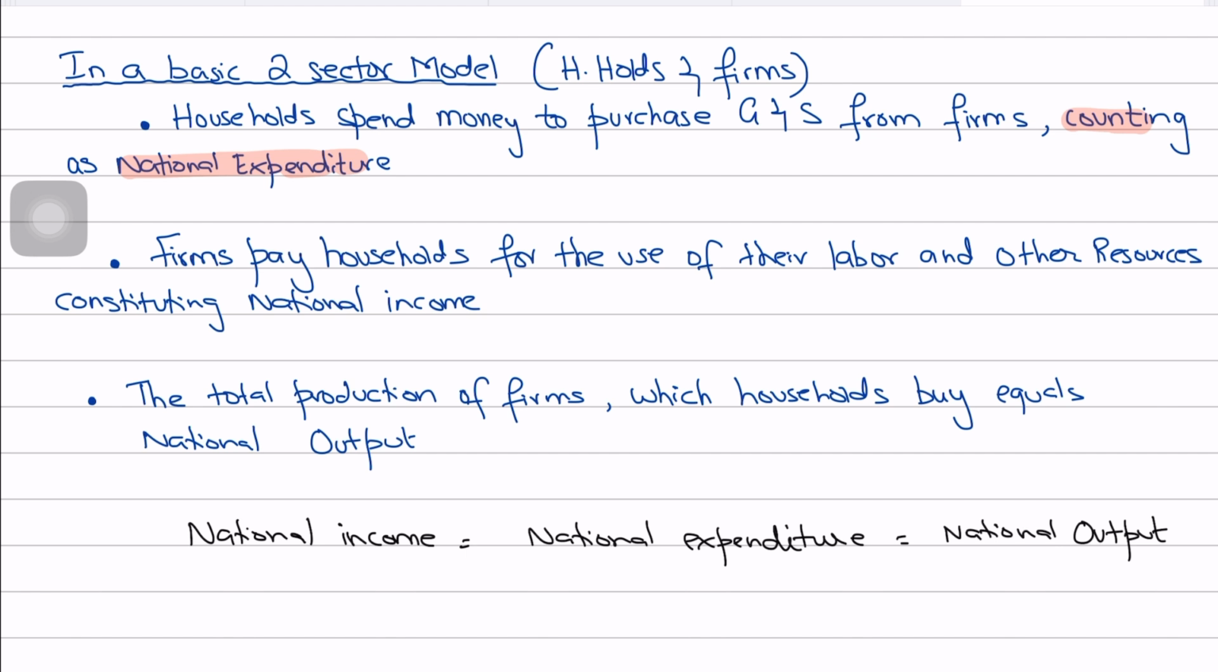If this is the only spending that we're assuming we are making, then the firms pay households for the use of their labor and other resources, and this constitutes national income, right? Because when the firms pay the households for the use of labor and resources in the form of rent, interest, and profits, that constitutes the national income earned in the economy. This money is flowing back to the households, rewarding them for their factor inputs.